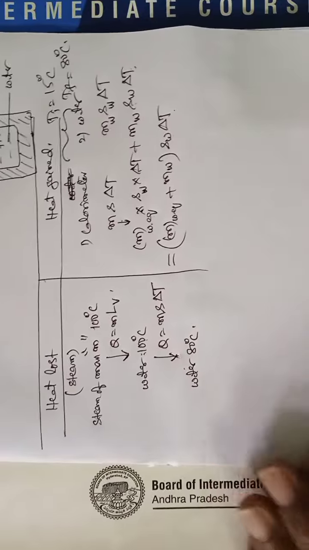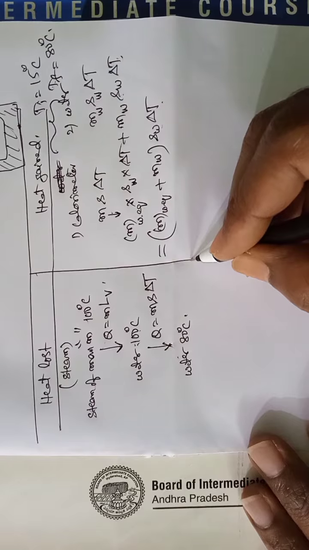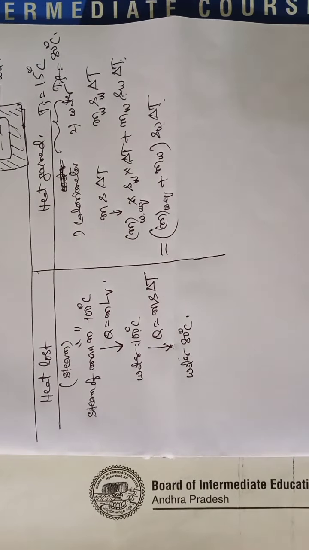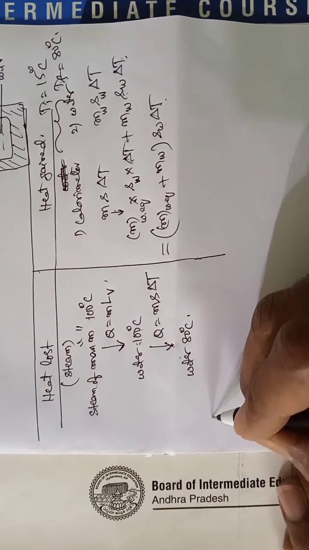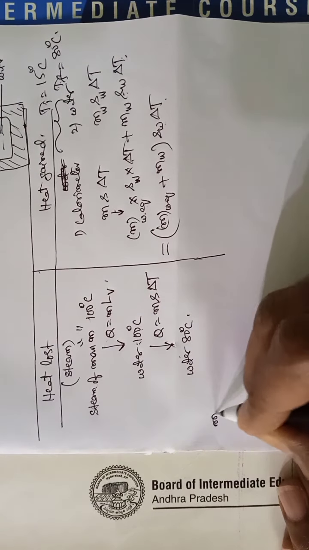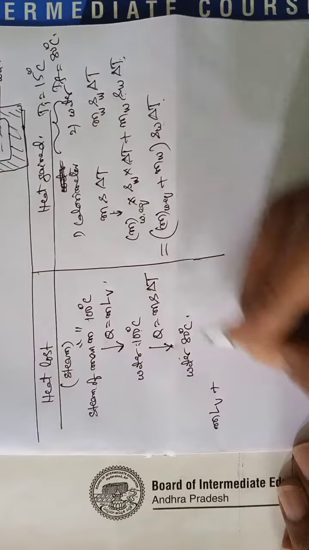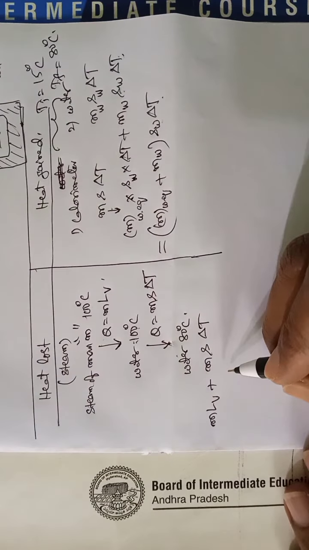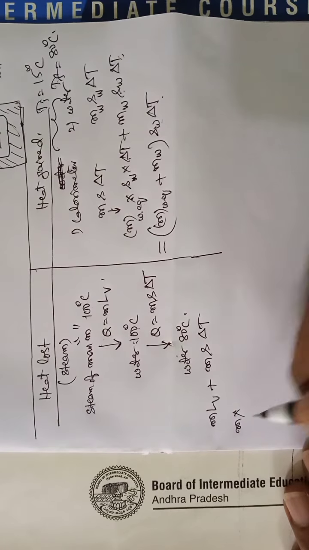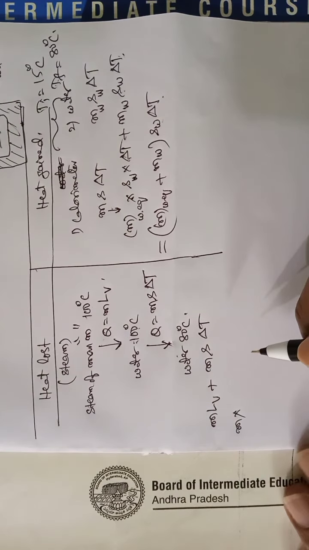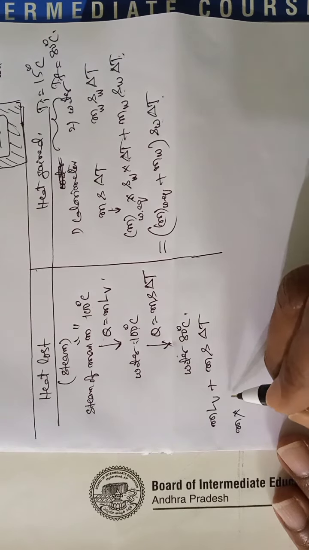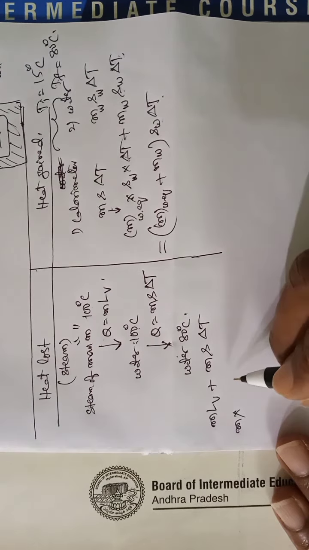Ms delta T. So here MLV plus Ms delta T. M into LV value, its SI value, let us write.